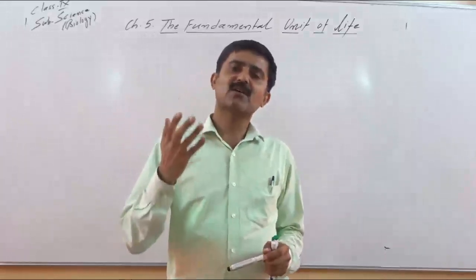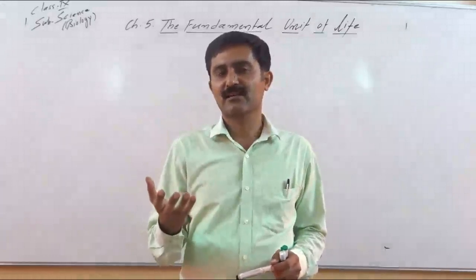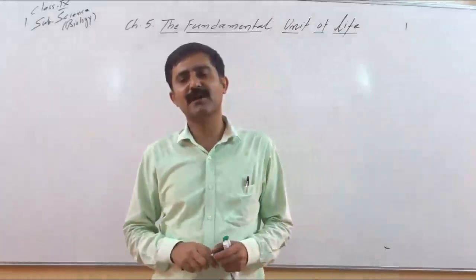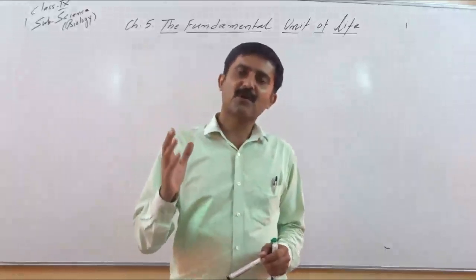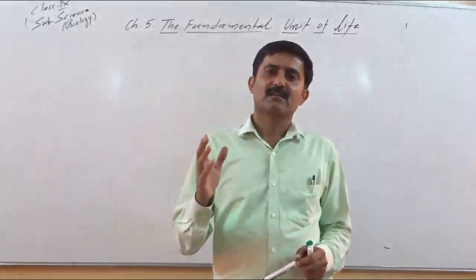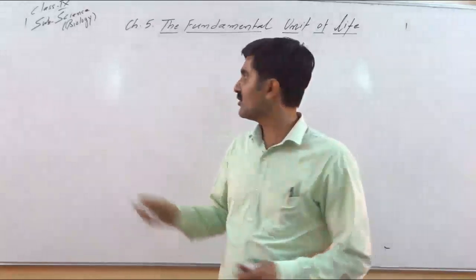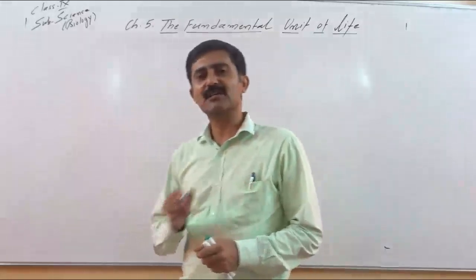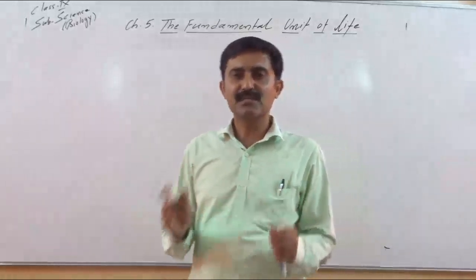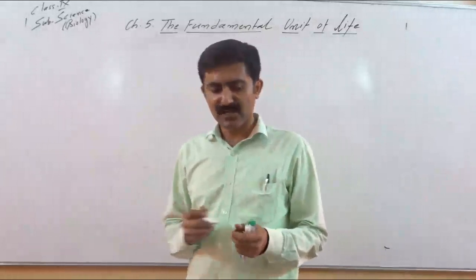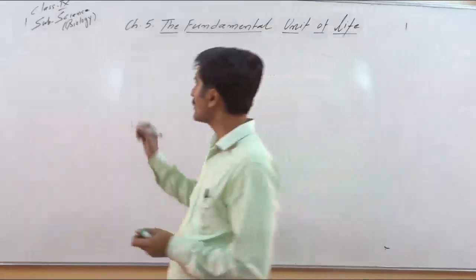So the size of a plant and animal does not depend on the size of the cell. The size of a plant or animal depends on the number of cells. When an organism is made up of a large number of cells, these organisms are called multicellular organisms. So on the basis of cell number, we can classify organisms into two broad categories, unicellular and multicellular. Let's try to understand the difference between unicellular and multicellular organisms.